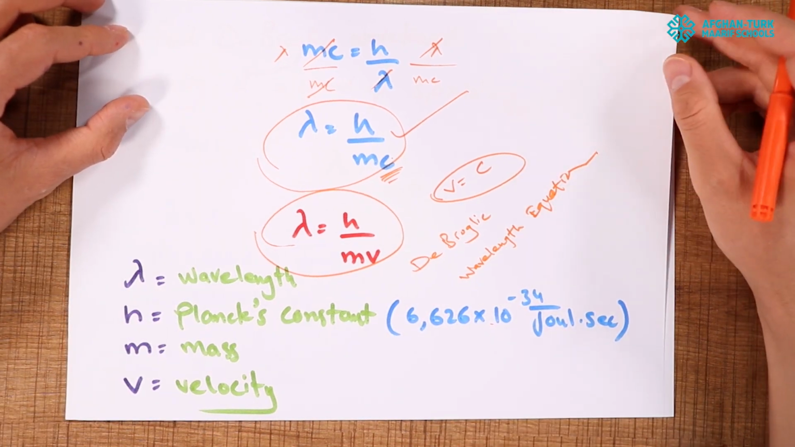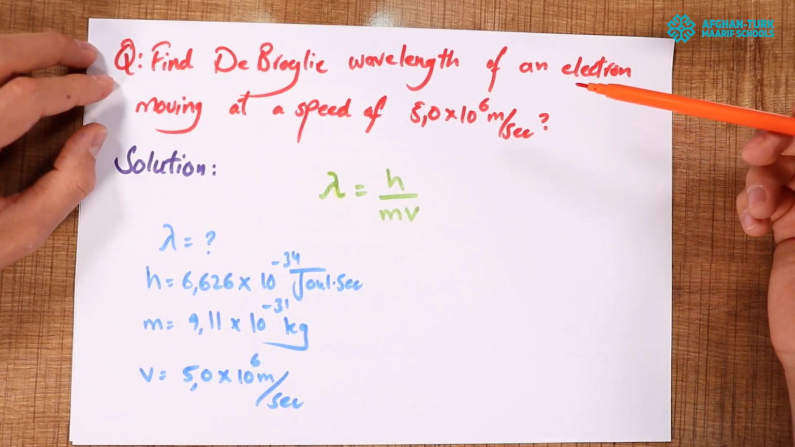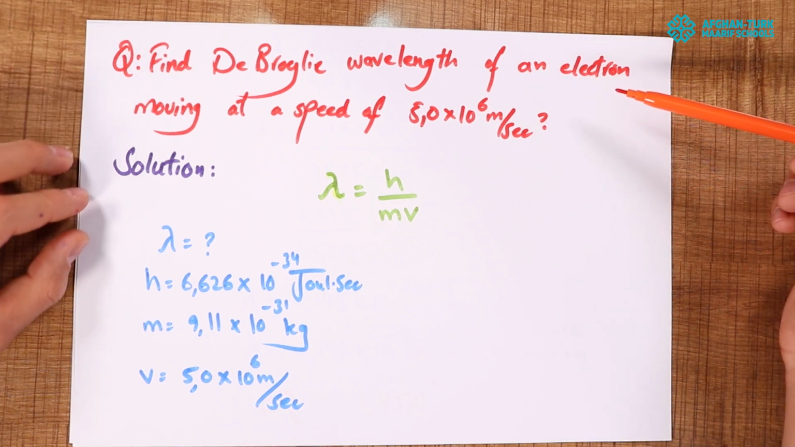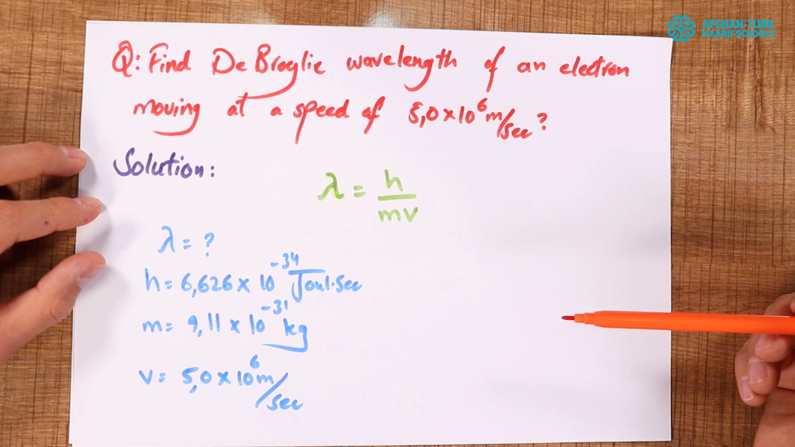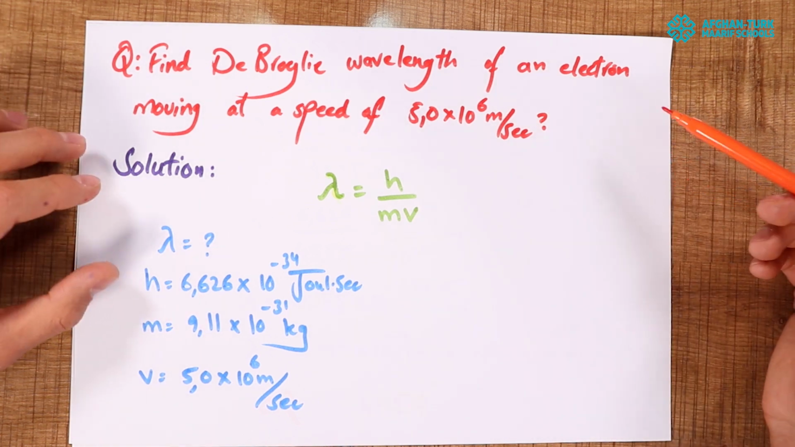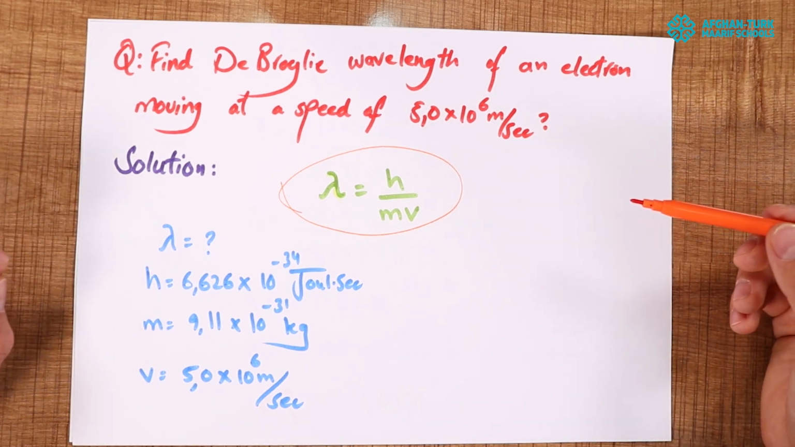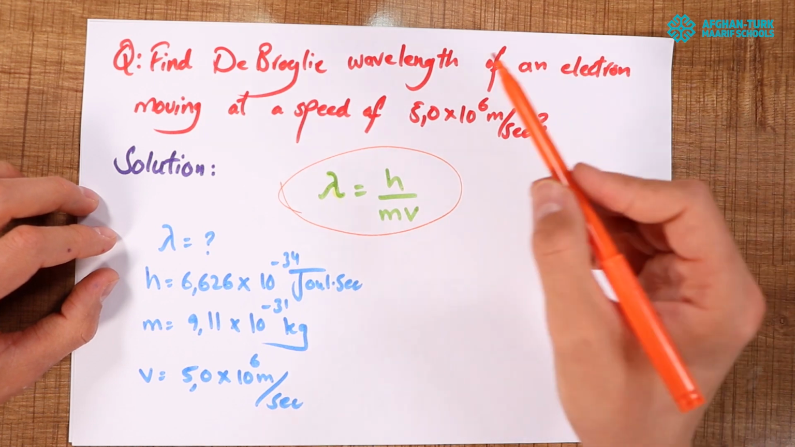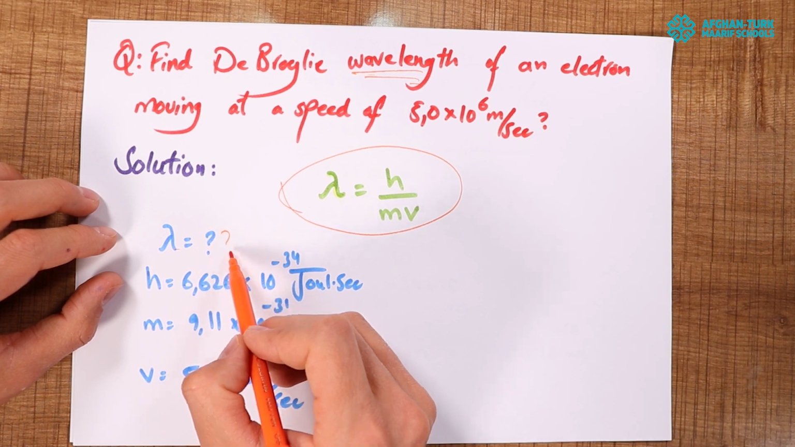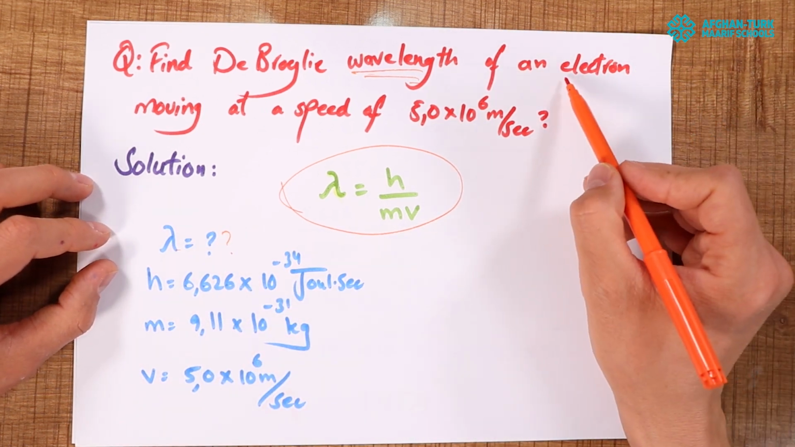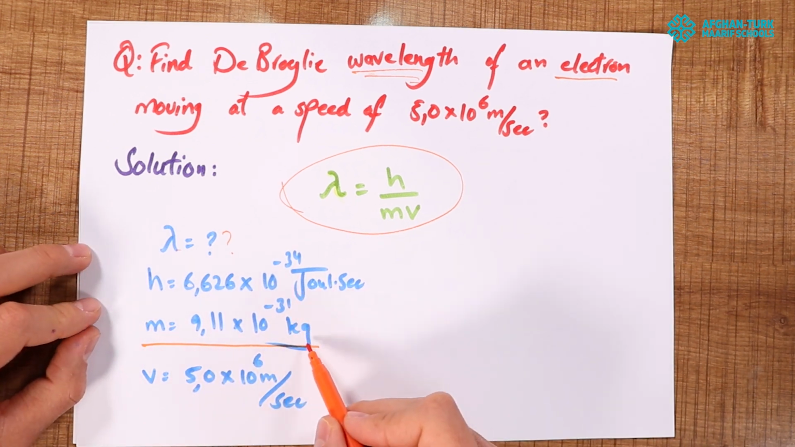Okay, students, let's work an example from this equation. Over here we have a question. It says: find the de Broglie wavelength of an electron moving at a speed of 5.0 times 10 to the power of 6 meter per second. So let's solve the question using the equation as we have derived a few seconds ago. We have to find the de Broglie wavelength, which means lambda is equal to question mark, of an electron. What's the mass of an electron? Mass of an electron is 9.11 times 10 to the power of minus 31 kilogram.